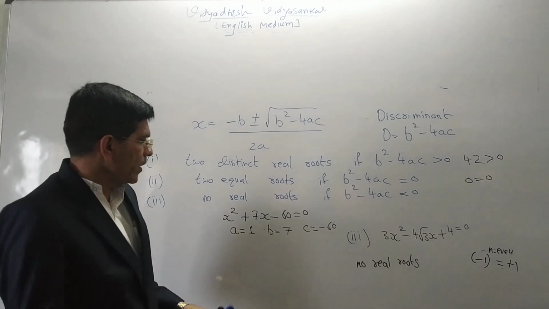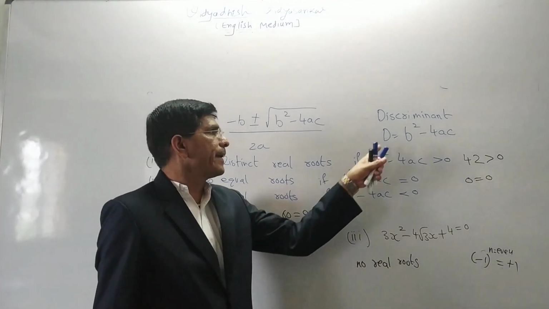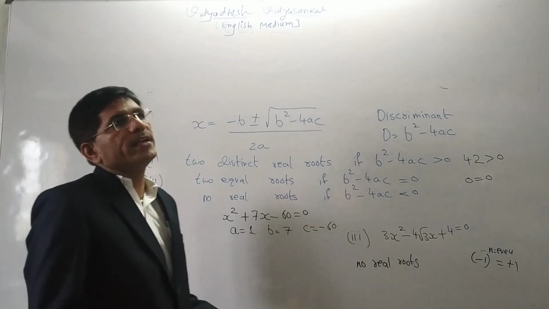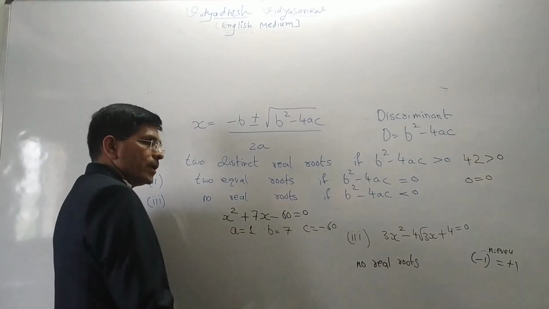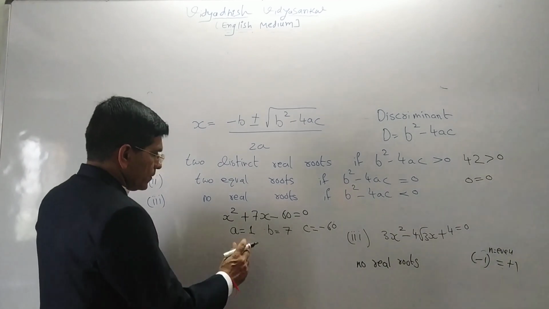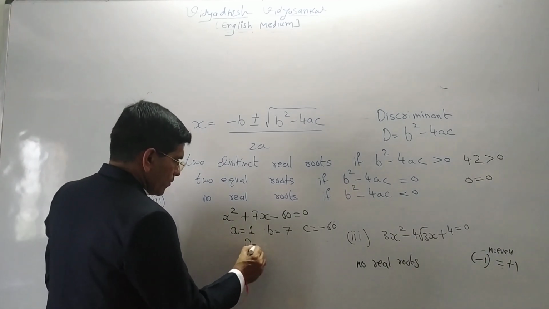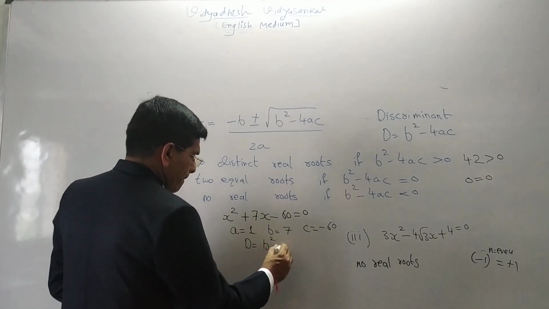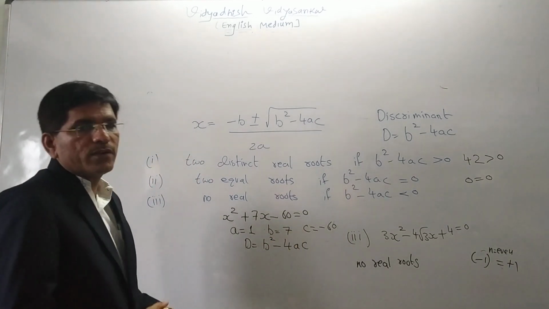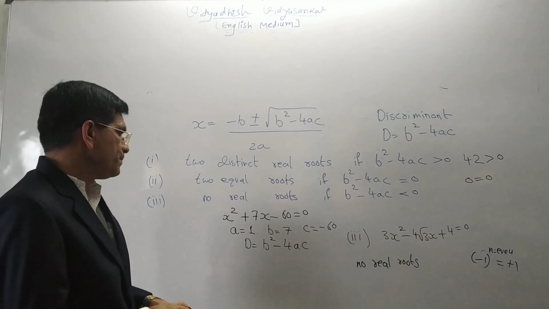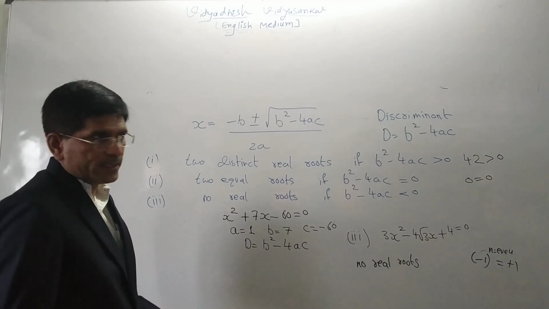If I put the values of a, b, c in D, and if it is greater than 0, then we can say two distinct roots.